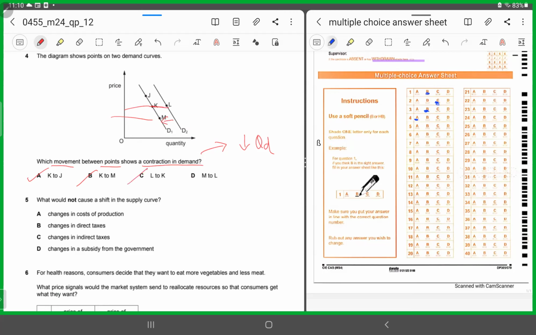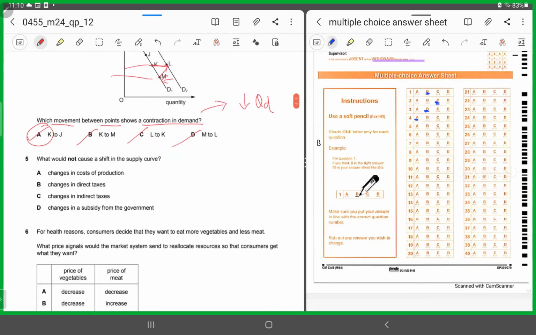From M to L, again, you are moving on to another demand curve and it's an increase in demand. It's not a contraction in demand. So again, it's an incorrect answer. So it has to be option A. 4 is A. Number 5.